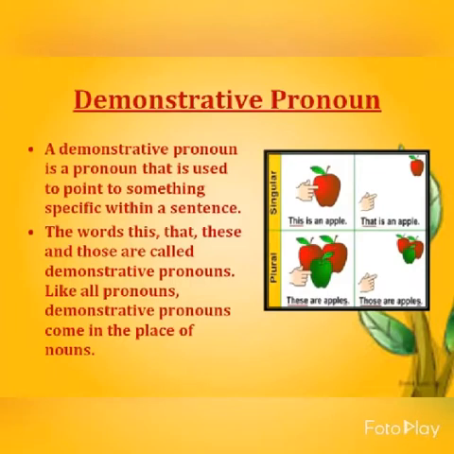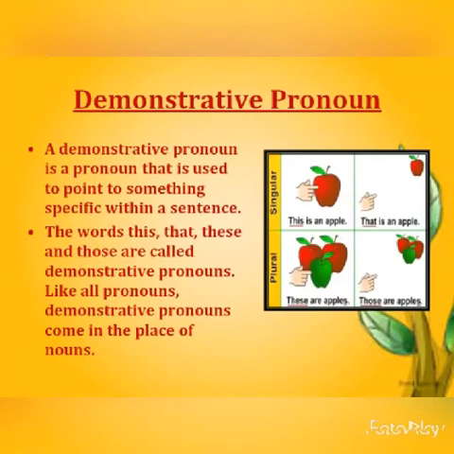The words this, that, these and those are called demonstrative pronouns. Like all pronouns, demonstrative pronouns come in the place of nouns. They are used in place of nouns. Now for plurals we have: these are apples. Now there are so many apples, some are near, some are far. So for near ones we will use "these", and for the apples which are far away we will use "those". So this is clear that demonstratives are this, that, these, those. When we use them in place of a noun, they are used as demonstrative pronouns.